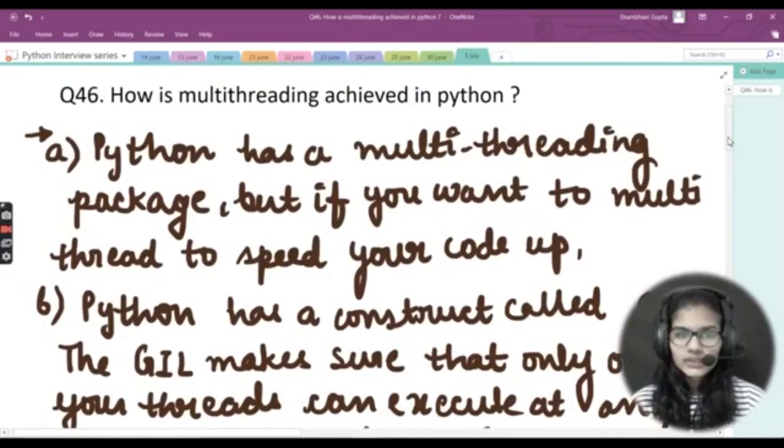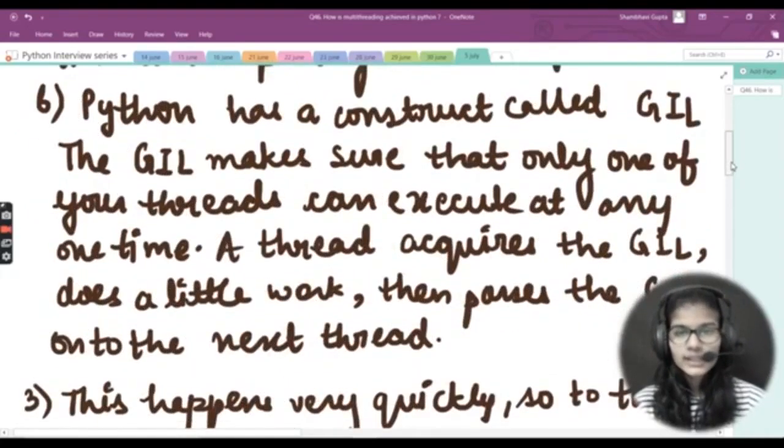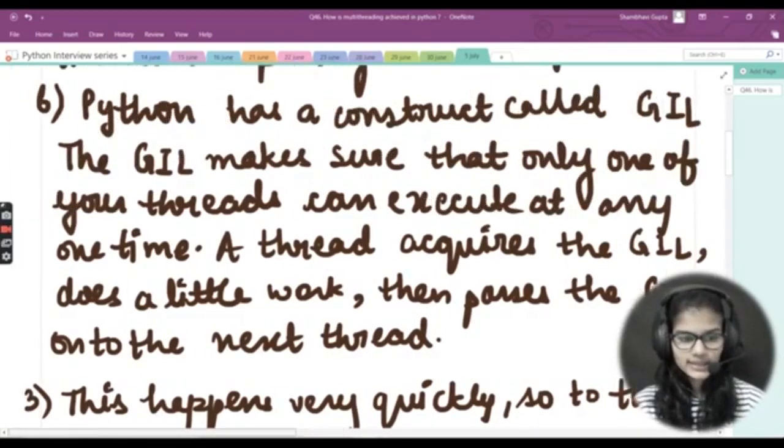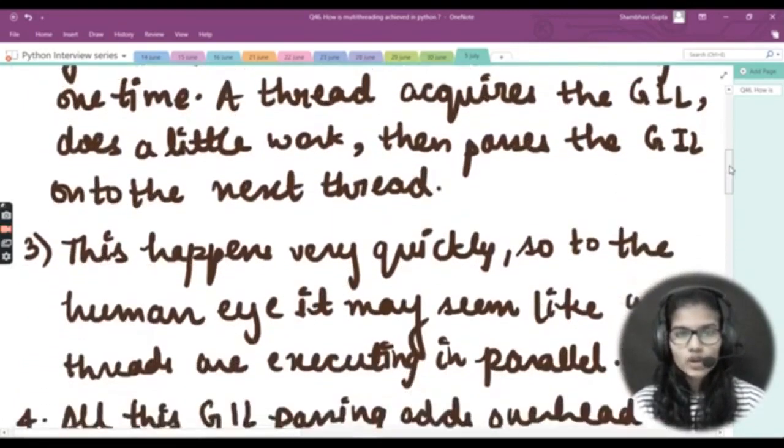So Python has a multi-threading package, but if you want to multi-thread to speed your code up, that is not basically a good idea. Python has a construct called the GIL, Global Interpreter Lock. The GIL makes sure that only one of your threads can execute at any one time. A thread acquires the GIL, does a little work, and then passes the GIL onto the next thread.